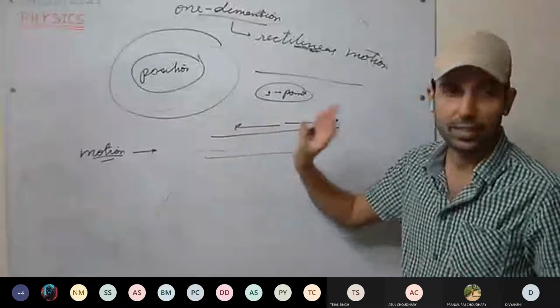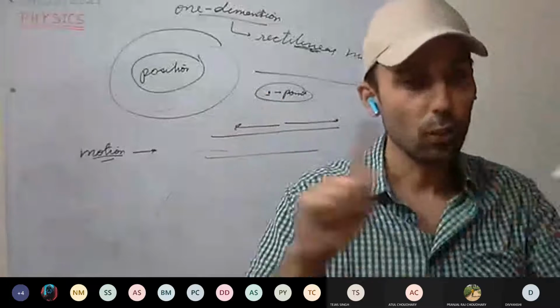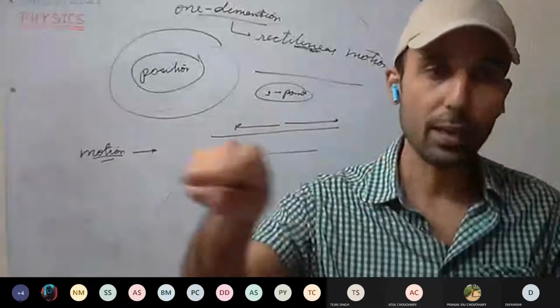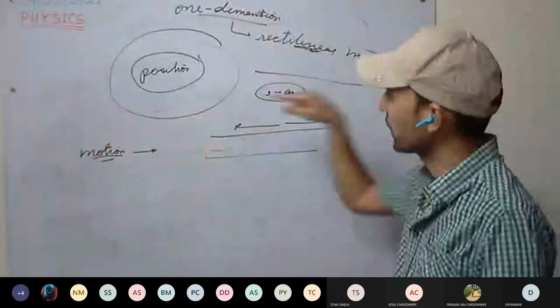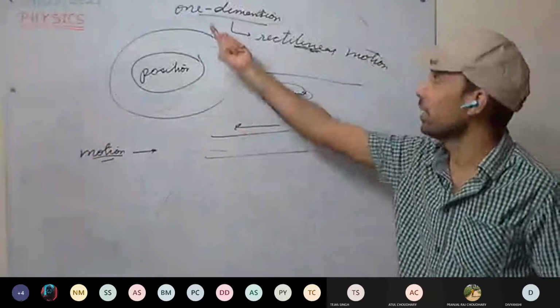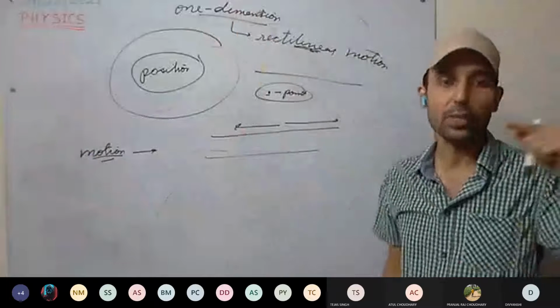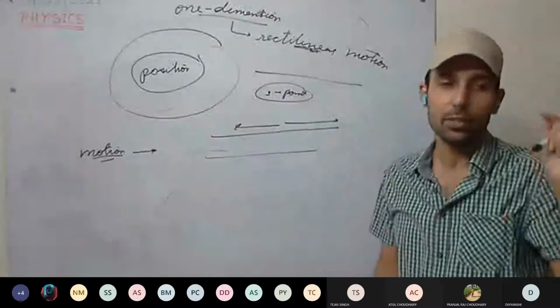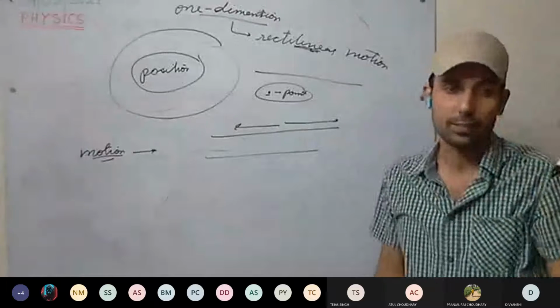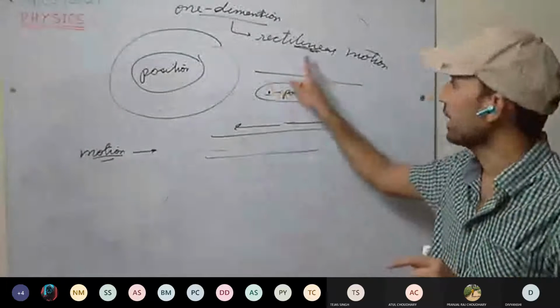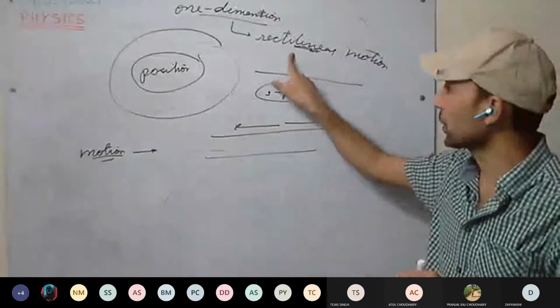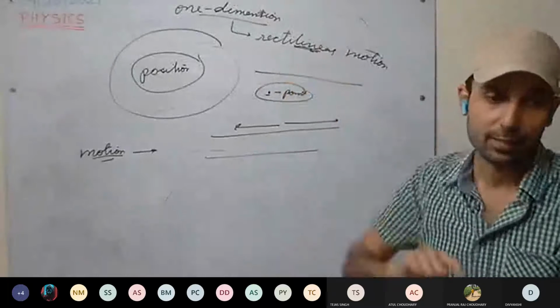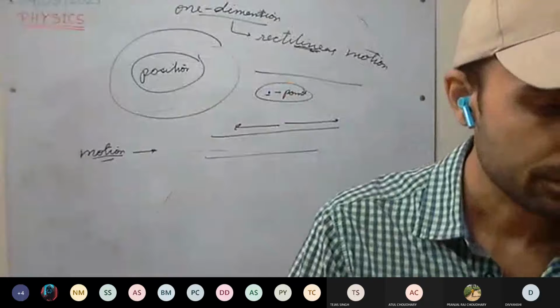So the whole chapter is limited to one dimensional motion, that is, a body moving in a straight line. This you all must remember. This is called rectilinear motion. This word is very important, rectilinear. This is clear?